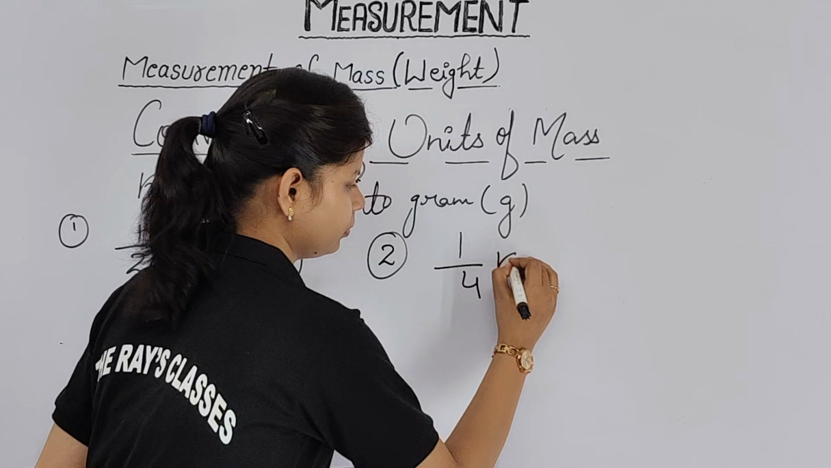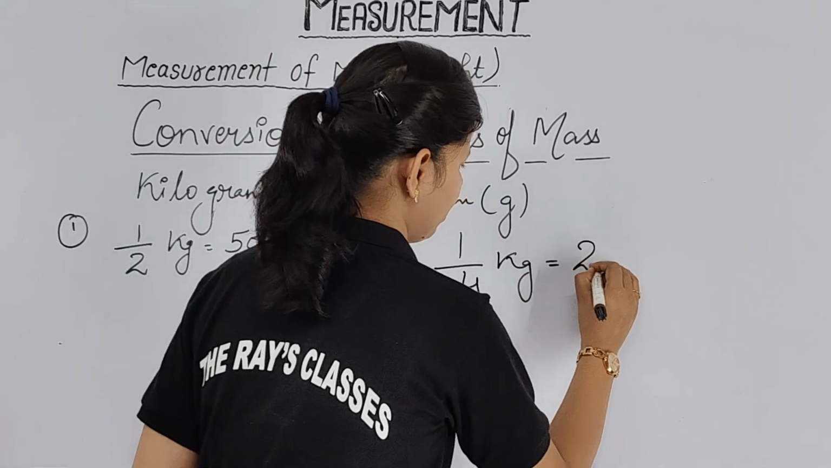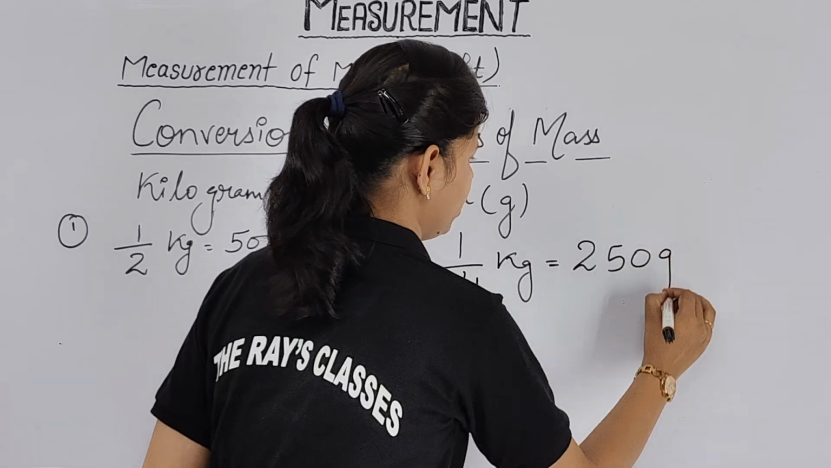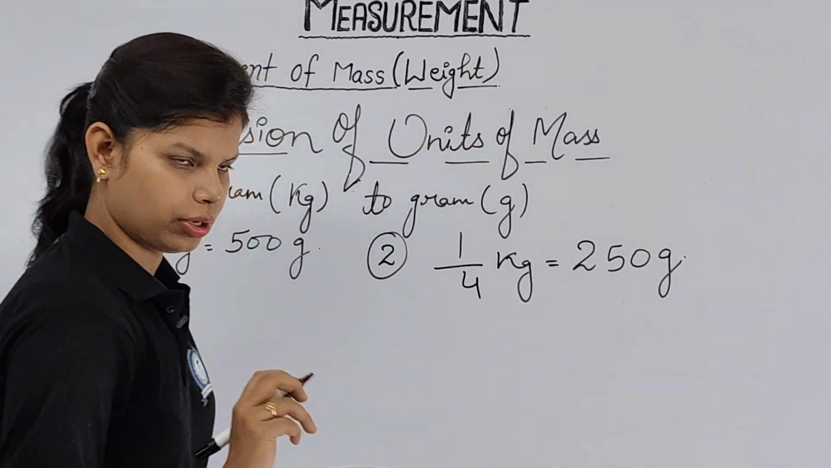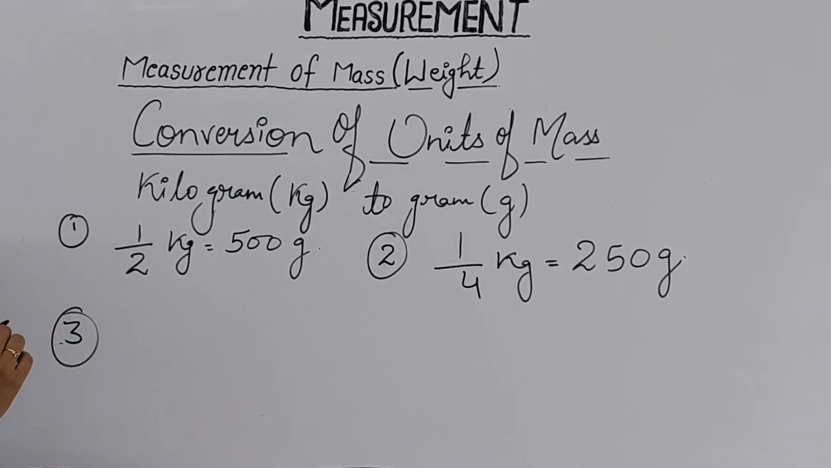1/4 kg equal to what? 250 gram. I will tell you also with one example from where we get this one. You don't have to worry for this one. Third is your, please note it down, then I will let you know.